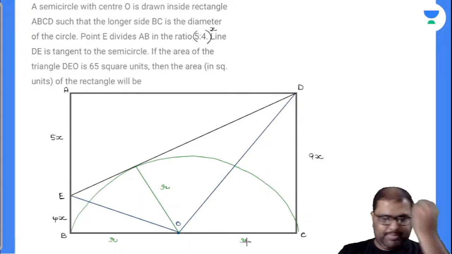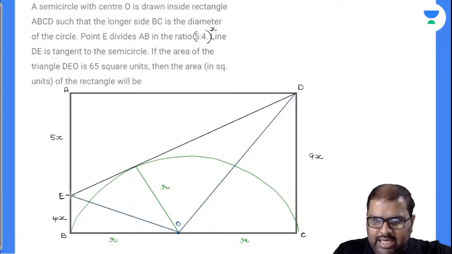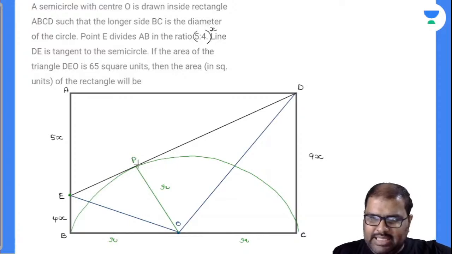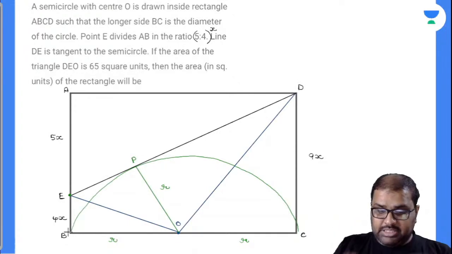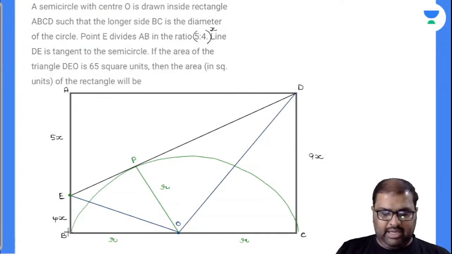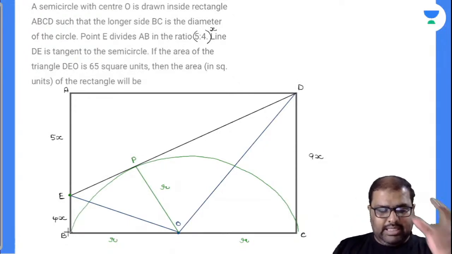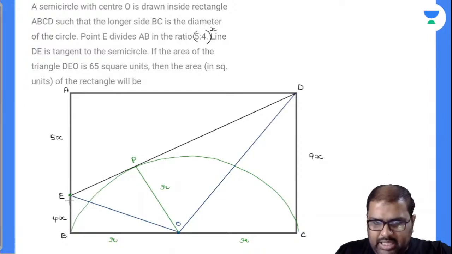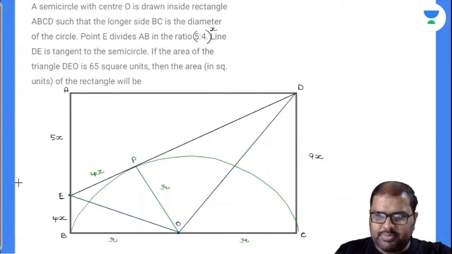E is an external point. I'll take this point as P. EP and EB are line segments, which are tangents drawn to the semicircle from an external point, and these tangents will be equal. EB is 4x, which means EP will also be 4x. How many of you got this point?